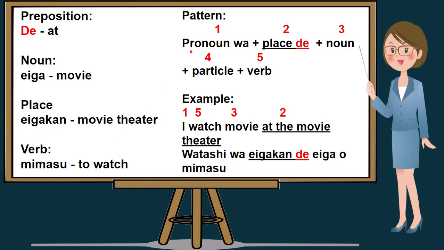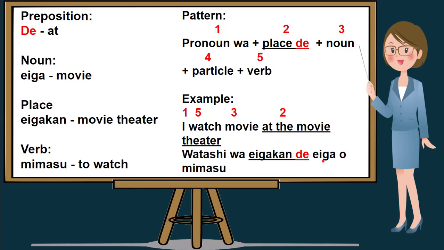Following our pattern, pronoun wa, place de, noun, plus particle plus verb, we will translate. First is the pronoun plus wa: I is watashi wa. Next will be place de, which is at the movie theater. In Nihongo, it is egakan de.